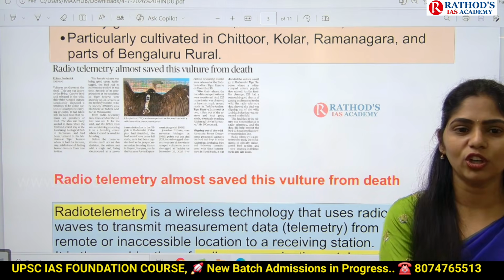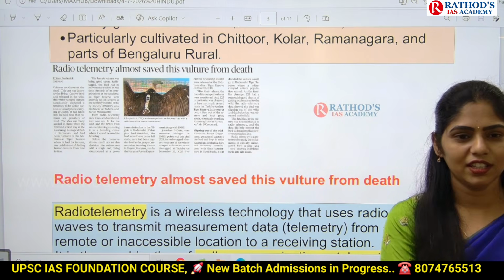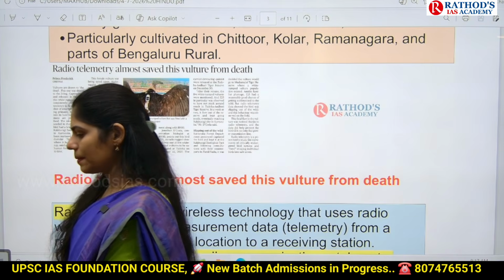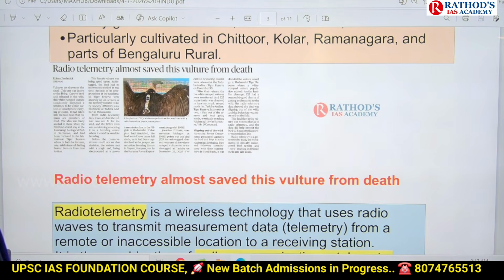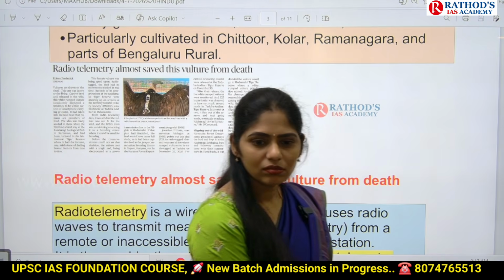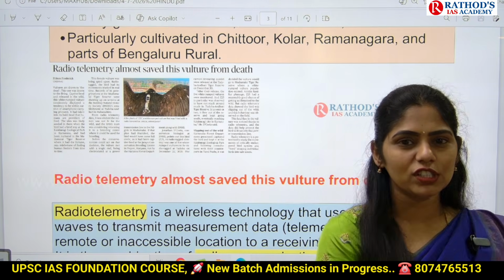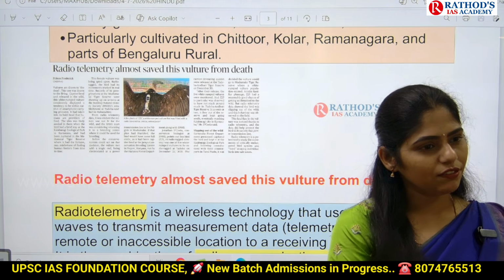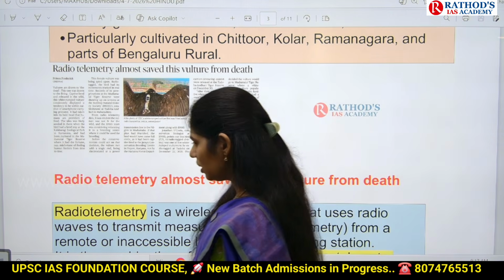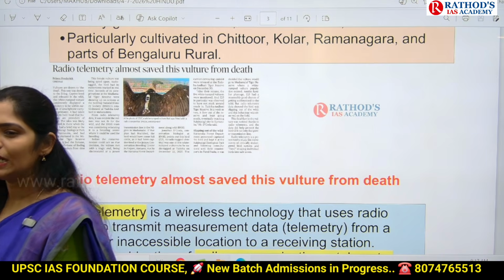In Telugu, what do we call it? Yes, okay. Vulture is called the savior of our environment. Why is it called the savior of our environment? What is the main food of this vulture? It will feed on dead and decaying organisms, right? Okay. So why do we have to remove the dead and decaying organisms?